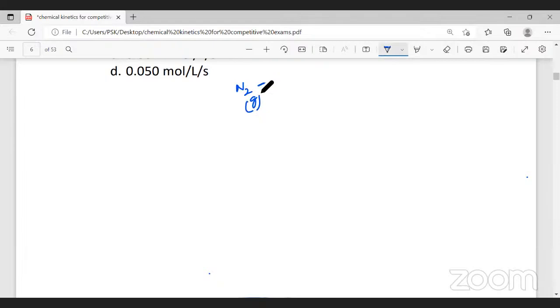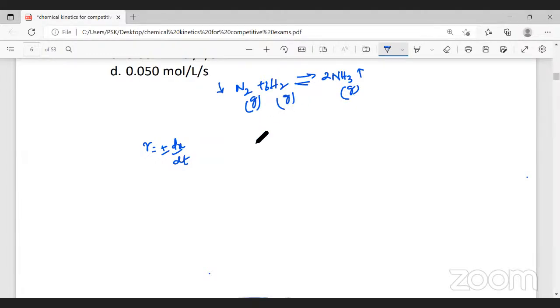Nitrogen is a gas. Hydrogen is also a gas, 3 moles of hydrogen. And when nitrogen and hydrogen are allowed to react, you get ammonia. This is also in gaseous state. Now, how do I define rate? Rate is defined as plus or minus dx by dt. dx is the change in concentration with respect to time. Now, for the reactant, we know that the concentration has to decrease and the product concentration has to increase. This is how any reaction will take place.